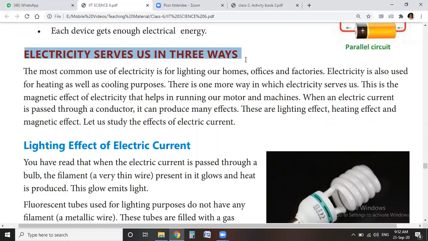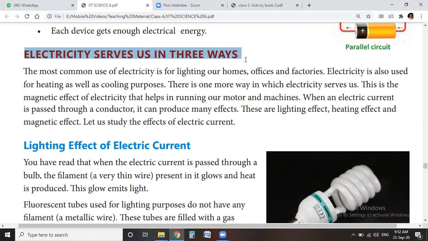Second, for heating, like geysers, irons, heaters, and ovens.